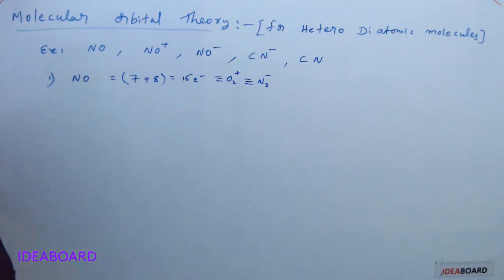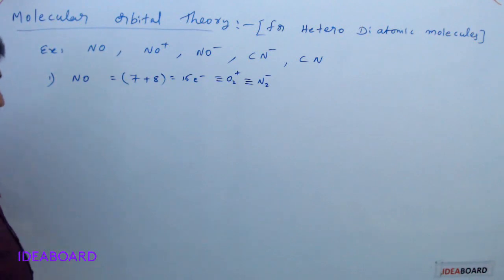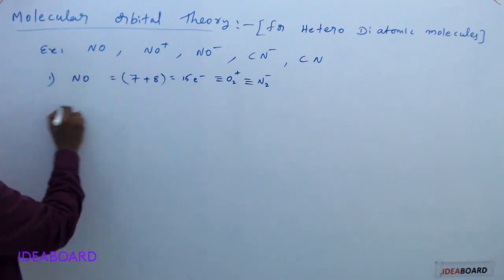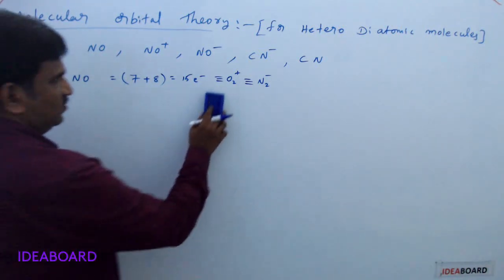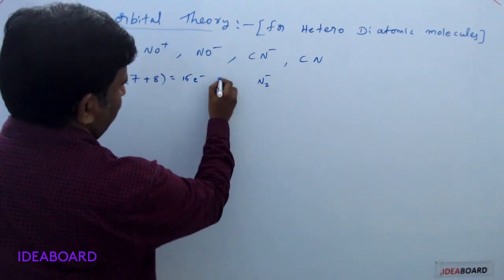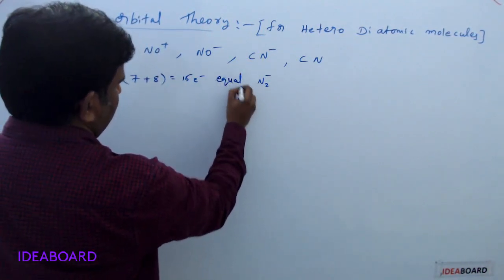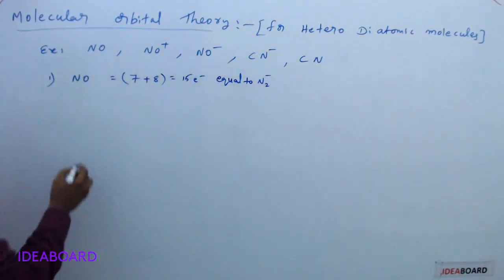Here the bond order will be similar to that configuration. You just compare with the nitrogen configuration only.